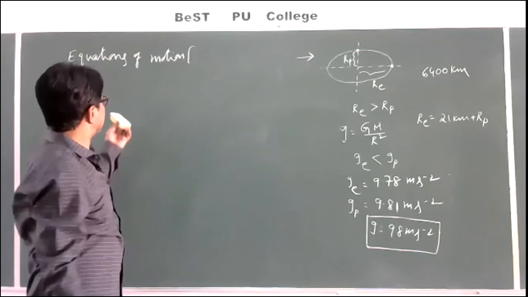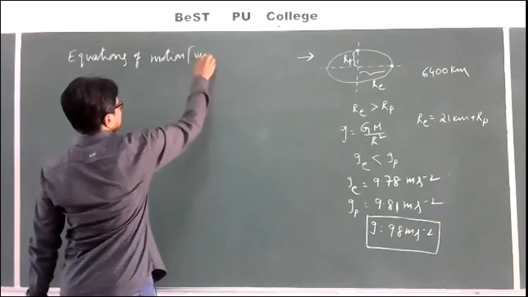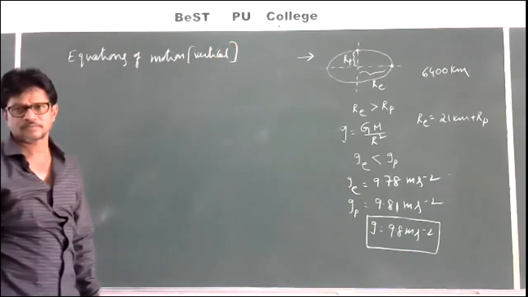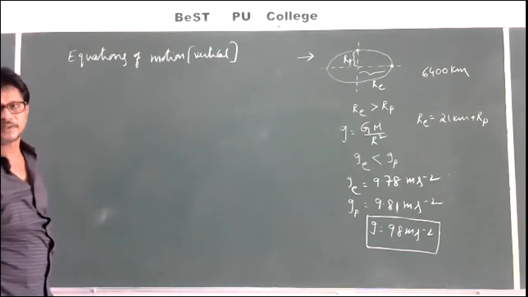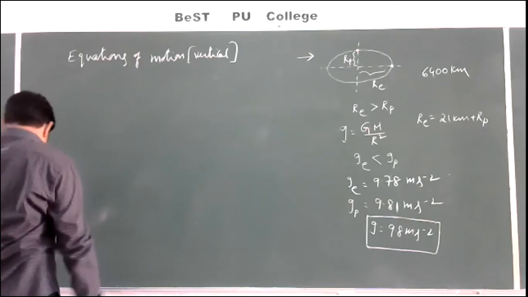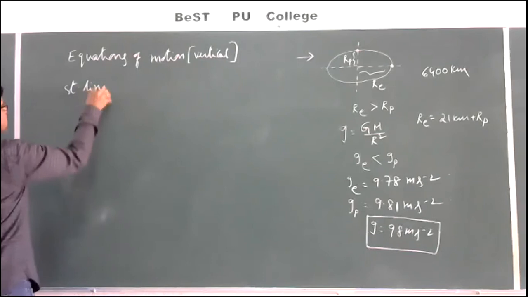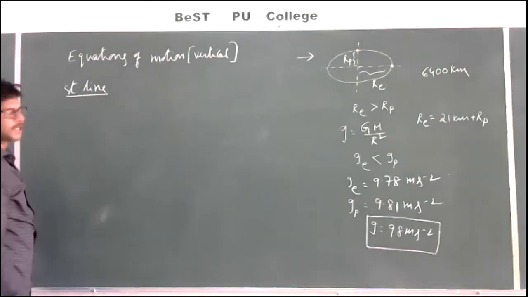Now I am going to discuss the equations of motion for vertical motion. First, when a body is moving in a straight line, that is linear motion, what are the equations of motion?